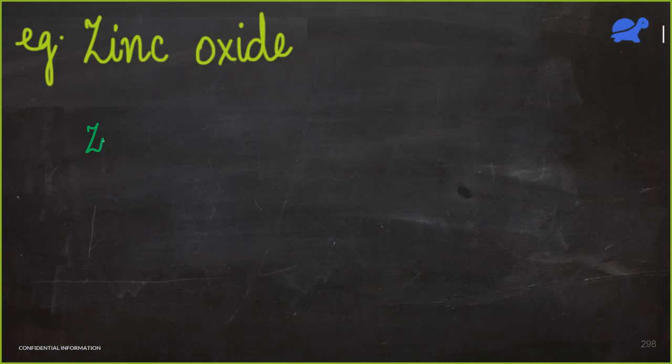We'll take zinc oxide. Zinc is Zn2+. Oxide is O2-. So zinc oxide would be ZnO. ZnO, when it reacts with an acid, what are we going to get?